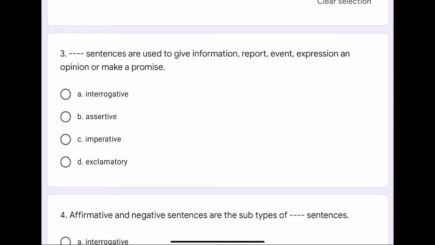Question number 3. Dash dash sentences are used to give information, report an event, express an opinion, or make a promise. The options are A. Interrogative, B. Assertive, C. Imperative, or D. Exclamatory. The correct option is B. Assertive.